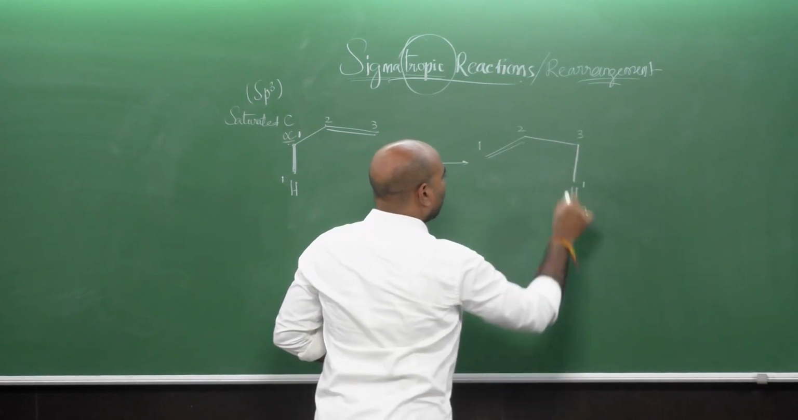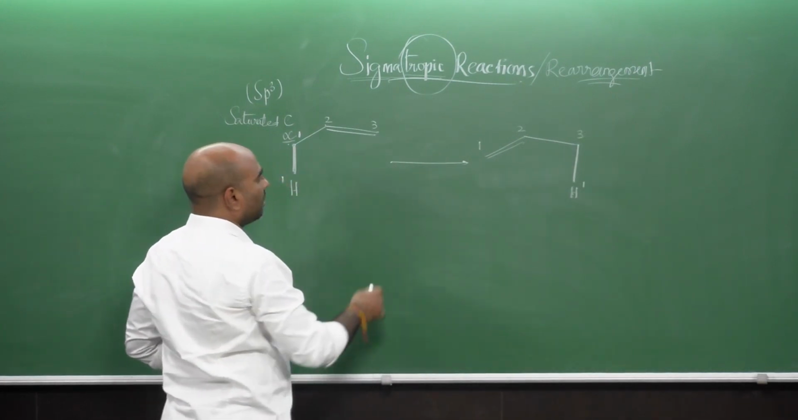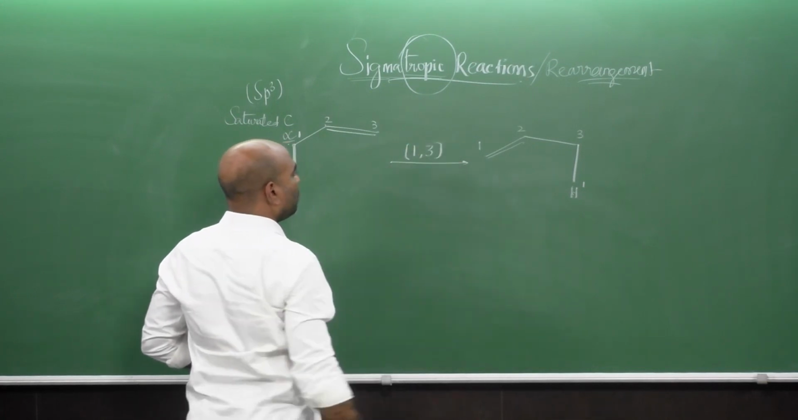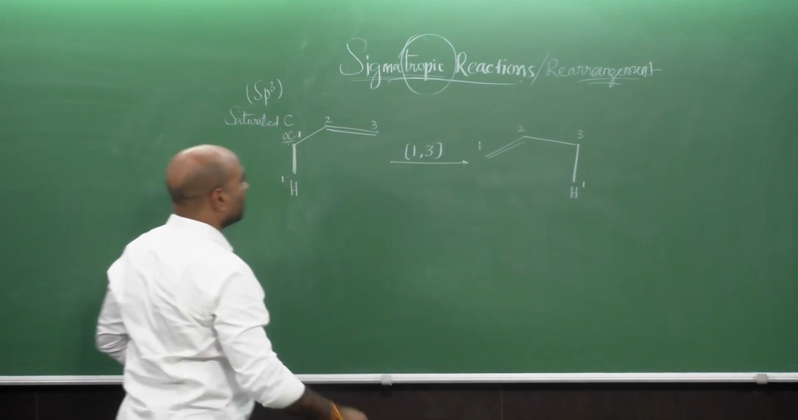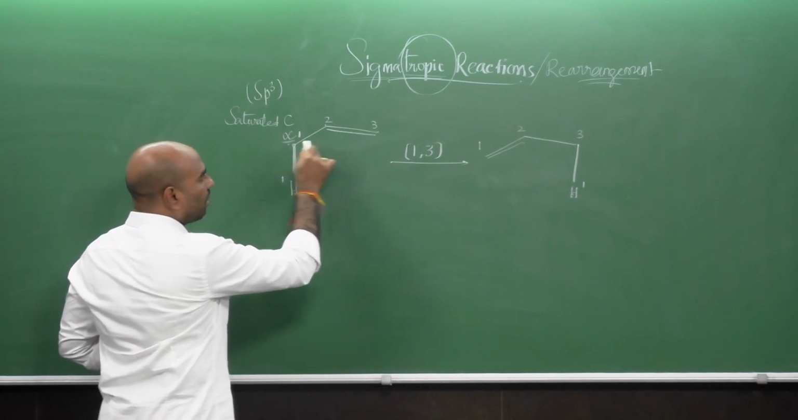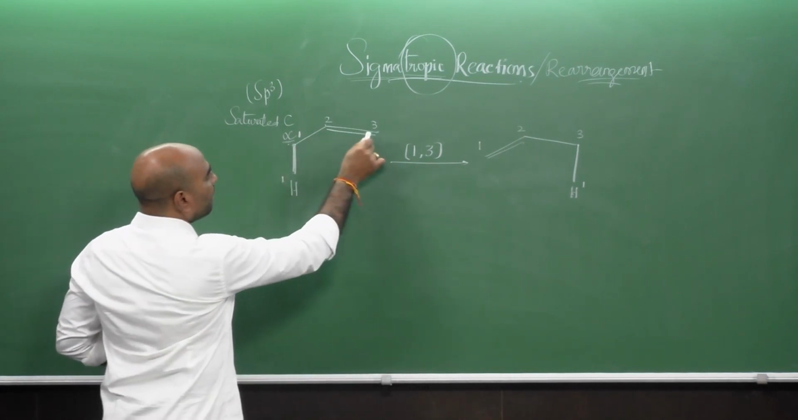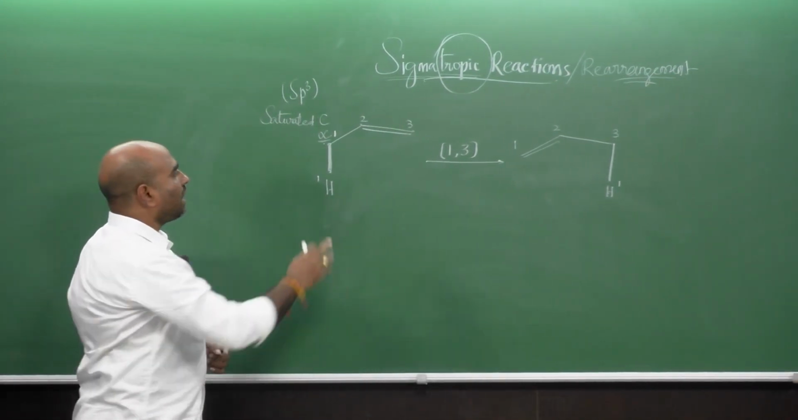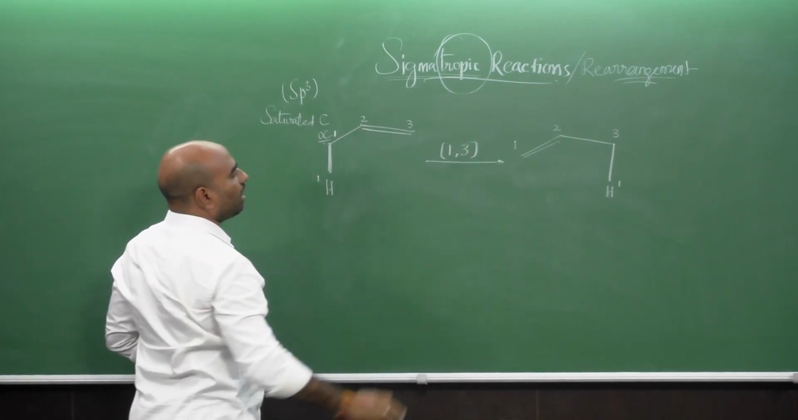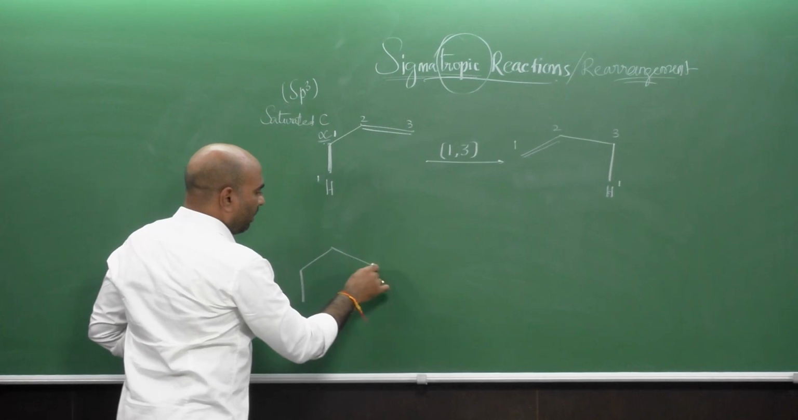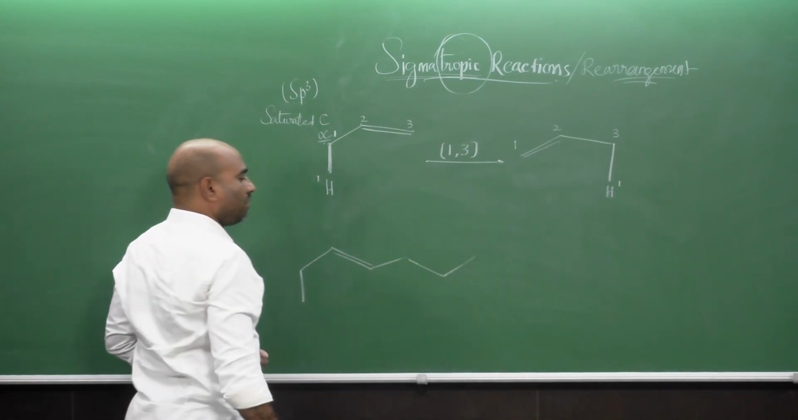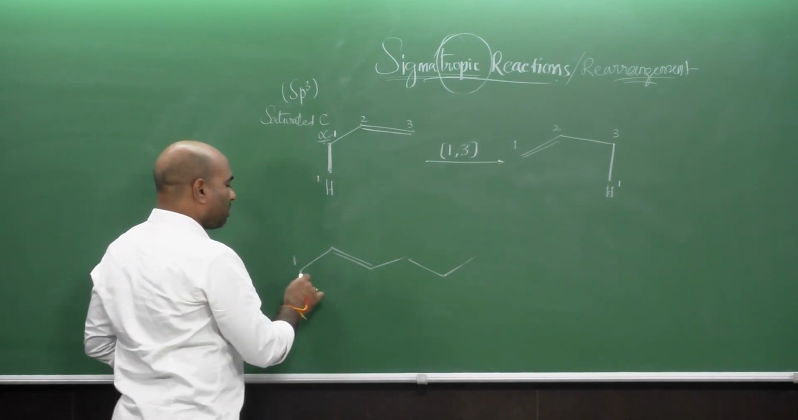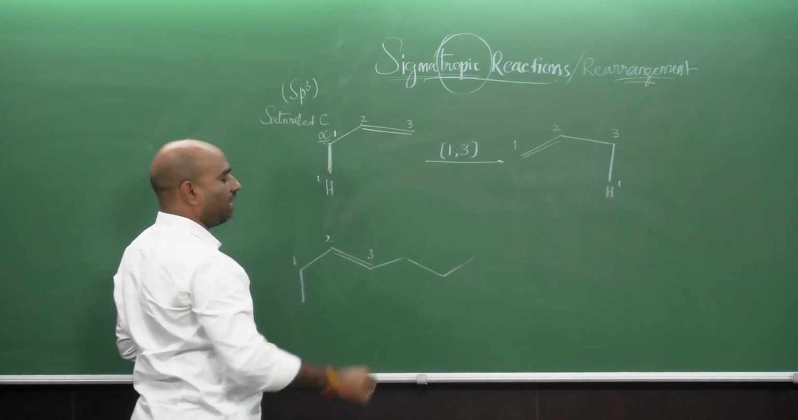Now you look at the numbering of this system or the reaction. The order of the reaction is shown in two numbers like 1, 3. That means the sigma bond is moving from position 1 to position 3, which is the termini of the unsaturation. Therefore, the numbering should also continue until the end of the unsaturation. For example, if this is the molecule which is undergoing the sigmatropic rearrangement, the numbering should start from here, 2 and 3, it should end here only.